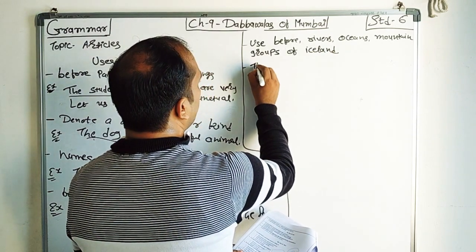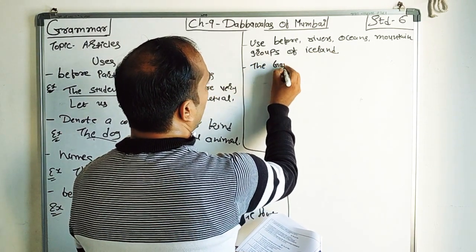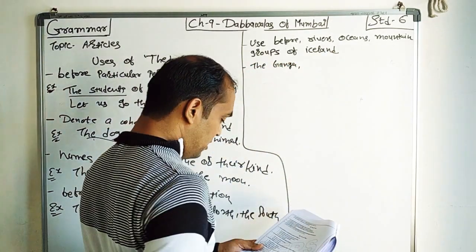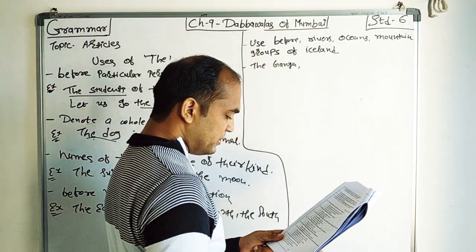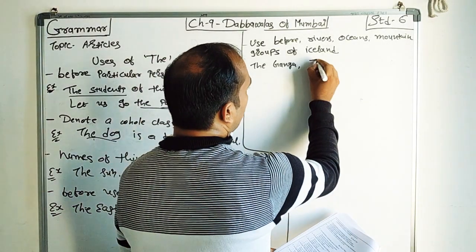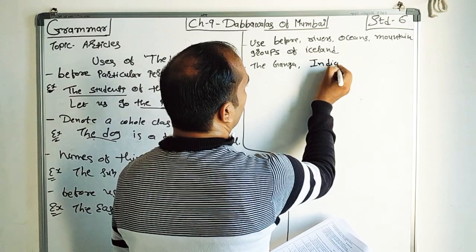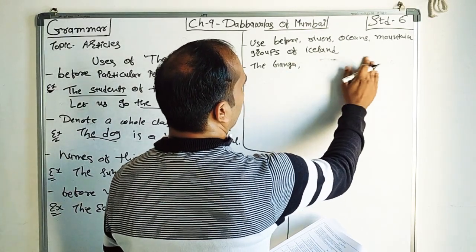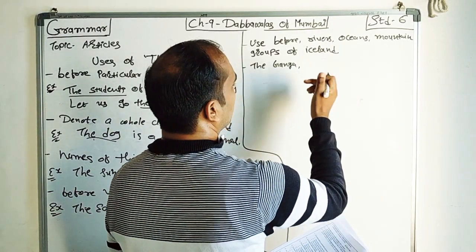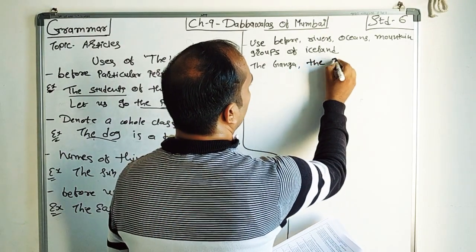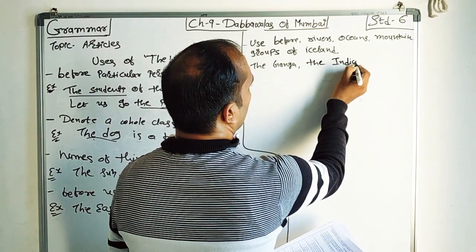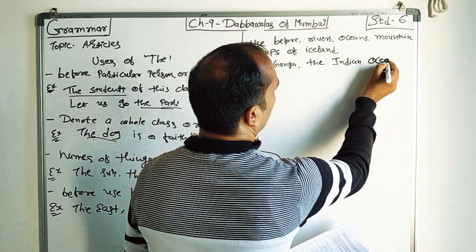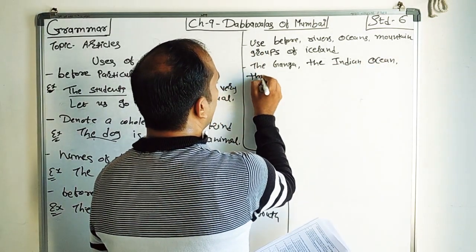For example, the Ganga, right? It is a river. The Ganga, it is a river. The Indian Ocean, the Himalayas.